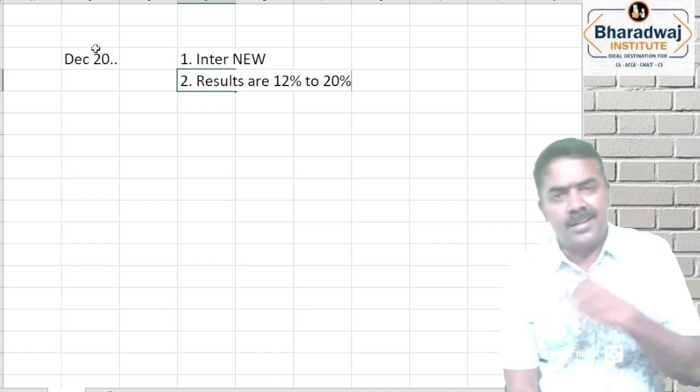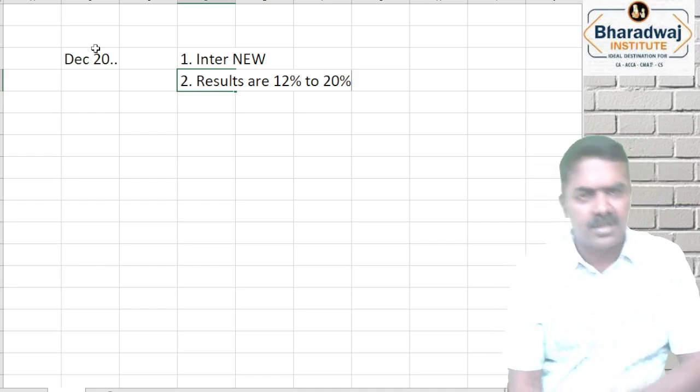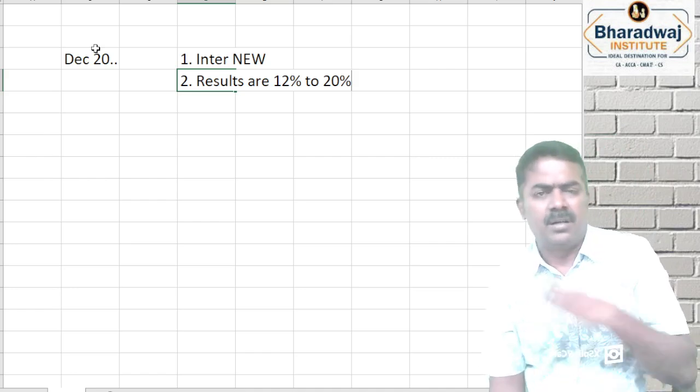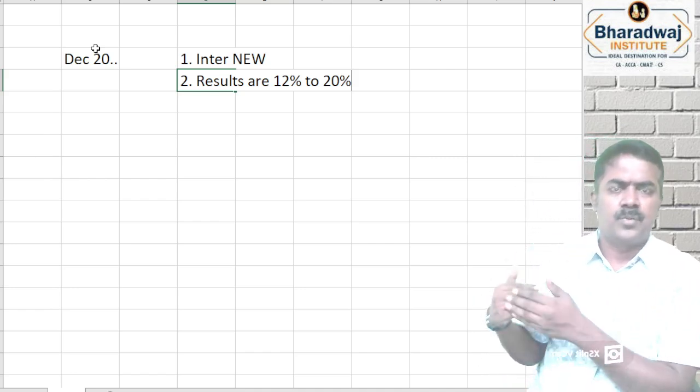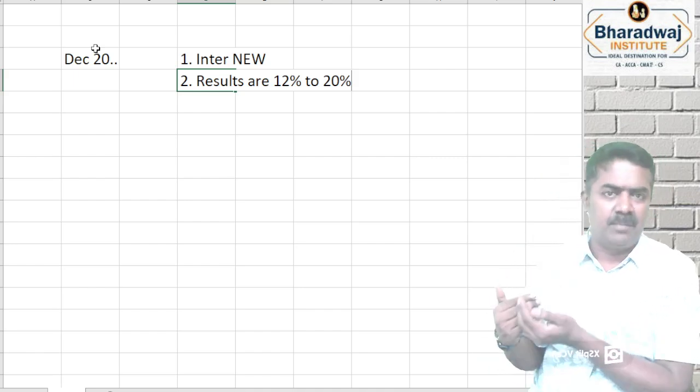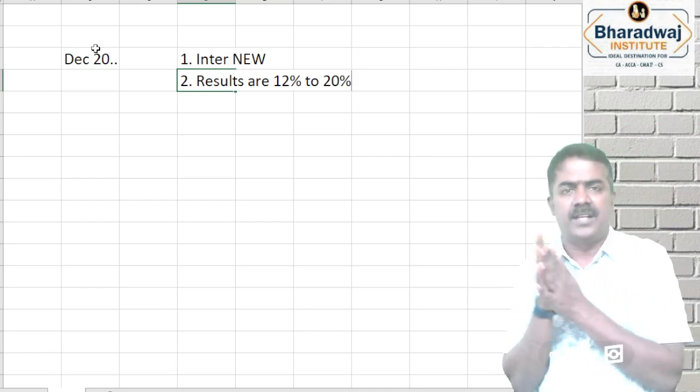So that's why December 20, you start your classes. CMA registration or the coaching fees, etc., you can pay after your foundation results. So start at least 1 month early. You will have a lot of time to study and prepare, and you can go for the exams.